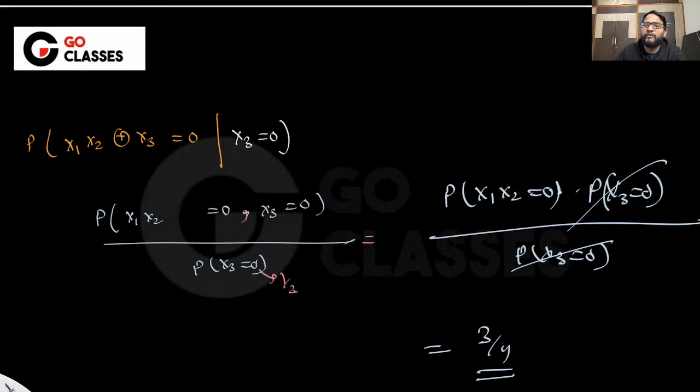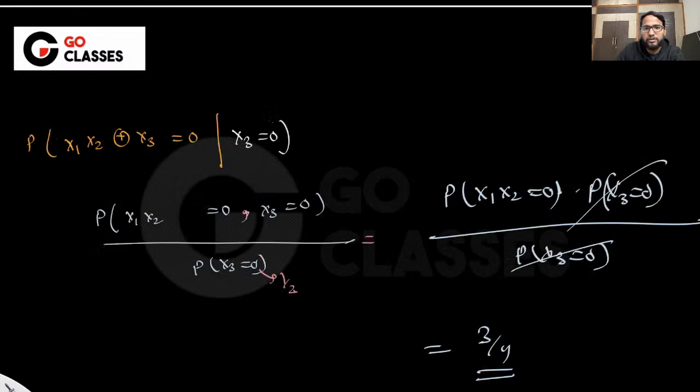Okay, maybe we can do it more visually using the tree diagram. So let's just see if we can do it using the tree diagram, right? So what we want to calculate is the probability of y equal to 0, given that x3 equal to 0.